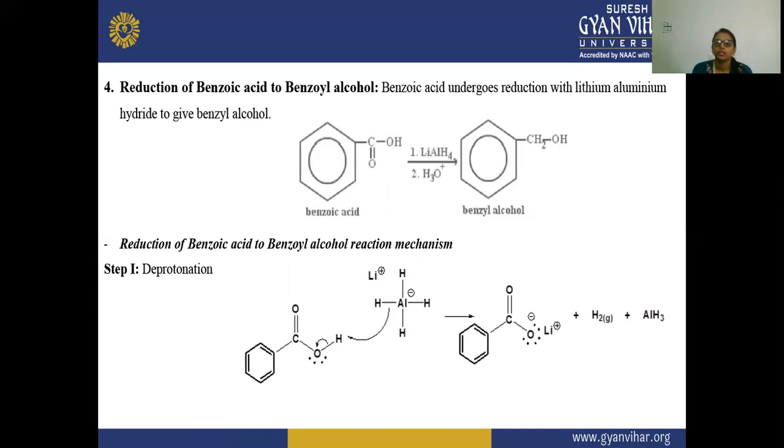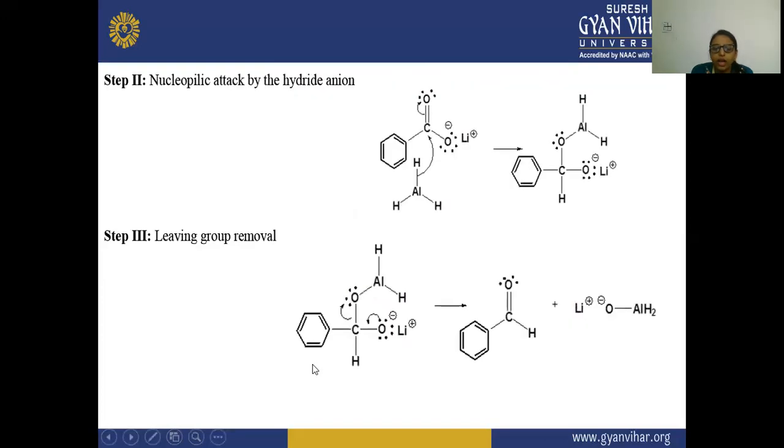You will see here, this lithium will move out from here and it will react at this position. So this hydrogen proton will move out from here and form hydrogen gas. And after that, AlH3 is formed here, so this lithium will attach to this position. After that, in the second step, you will see the nucleophile attack by the hydride ion.